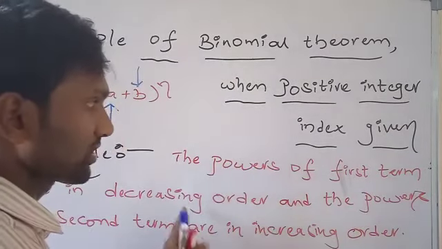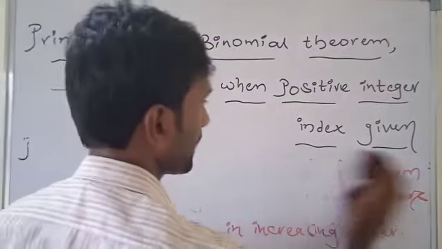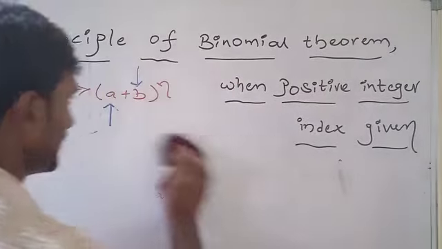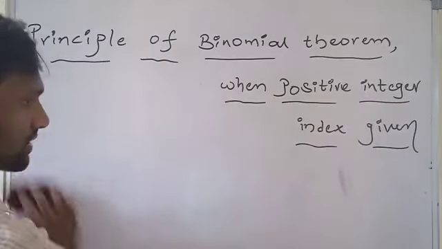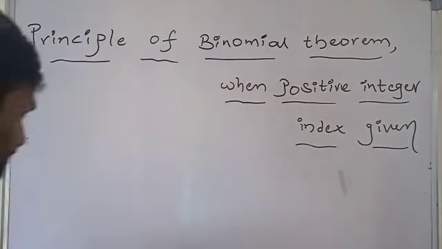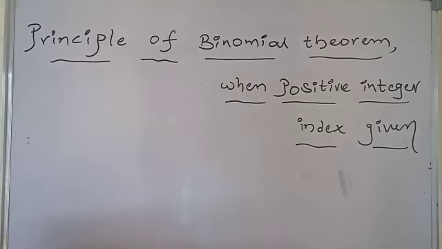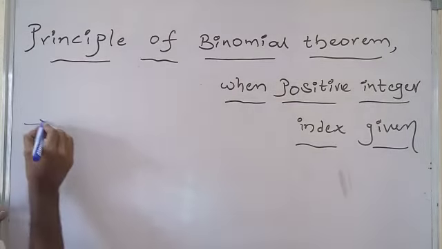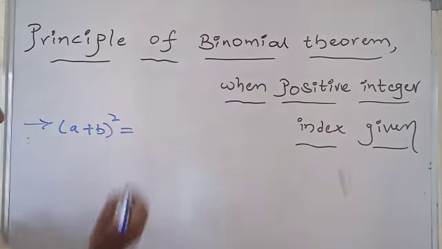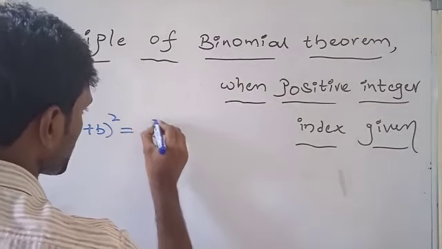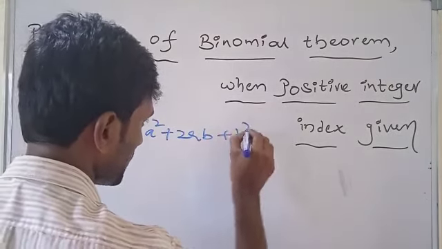To understand the principle of binomial theorem for positive integer index, consider some examples. See this one. The first expression is (a + b) whole square. What is the formula of (a + b)^2? a^2 + 2ab + b^2.